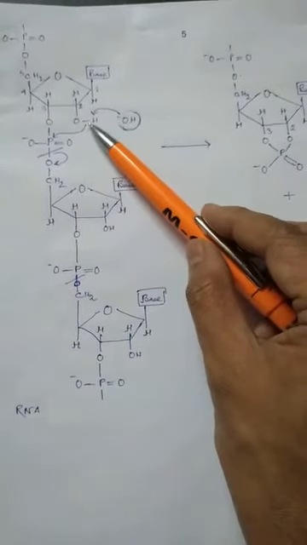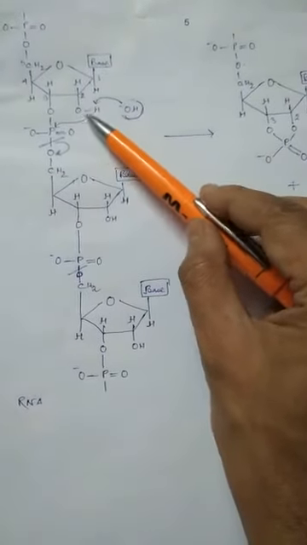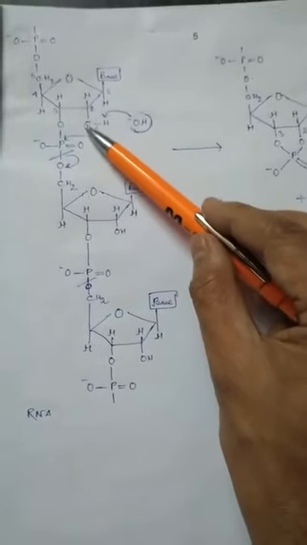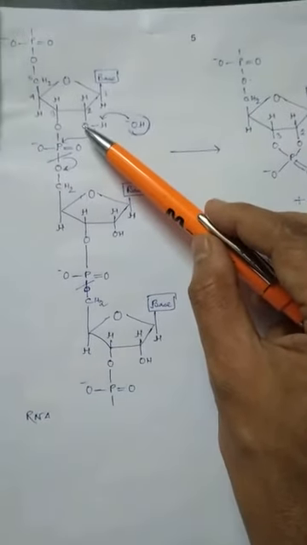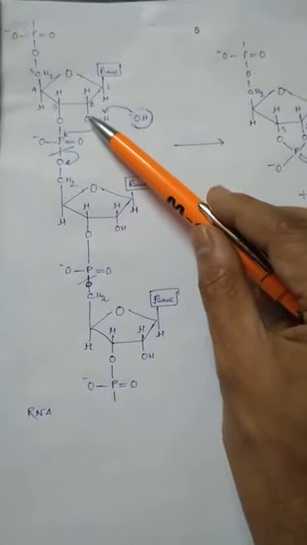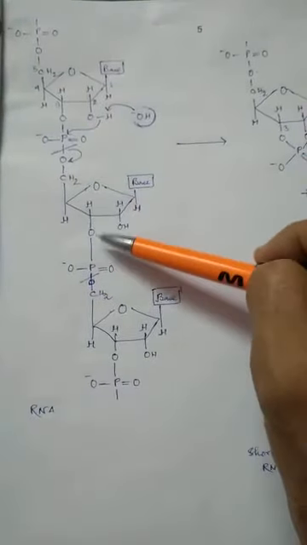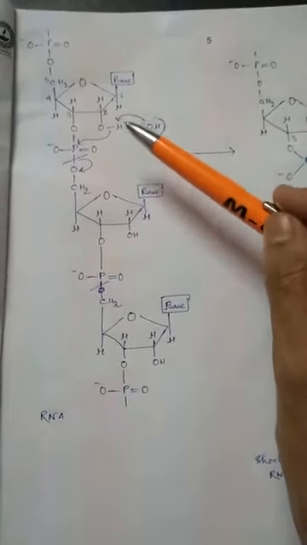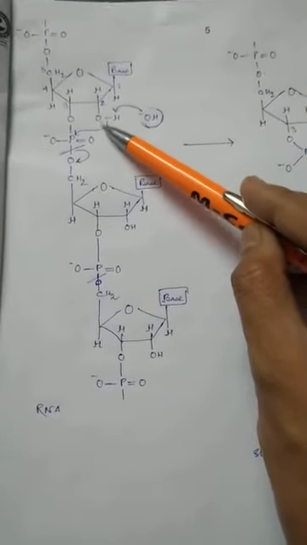There has been an upgradation or modification of these hydroxyl groups: the hydroxyl group at carbon number 2 has been changed into deoxyribose, or OH has been replaced by H in the case of DNA. So for gaining better stability, the DNA molecule forms the deoxyribose sugar. In this way we can explain that the DNA molecule is much more stable because it contains deoxyribose sugar, while RNA contains the ribose sugar.